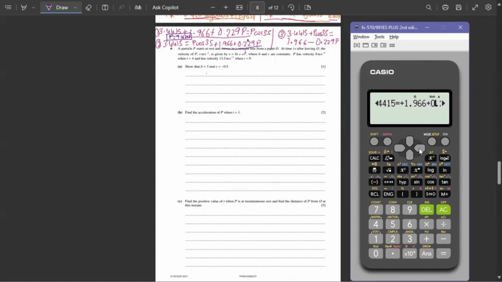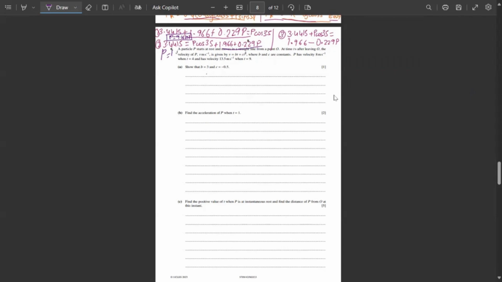Let me check it again. Plus 0.229 p plus x. Yeah. Then again shift solve for x. The answer for x is one. The answer for p is 1.408. So here the answer for p is 1.408.